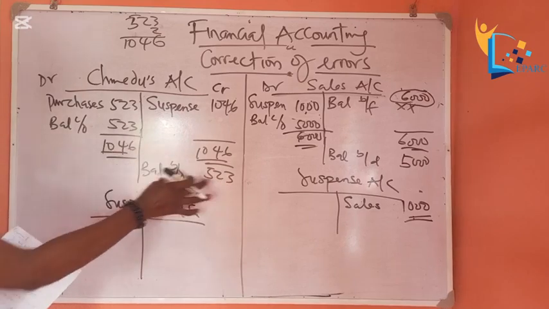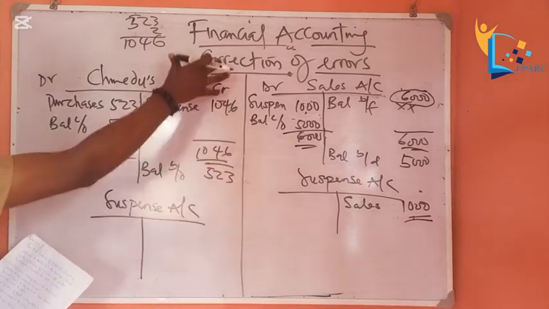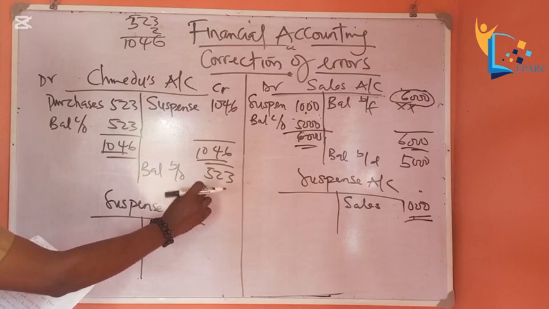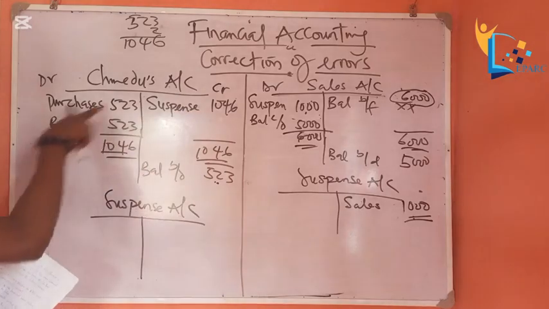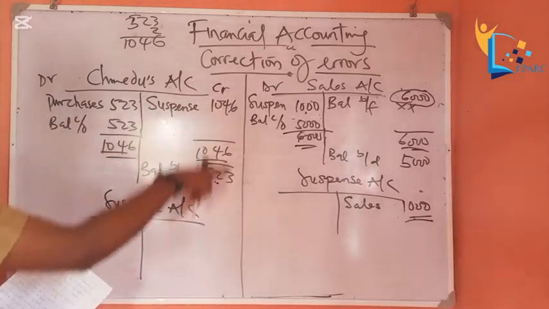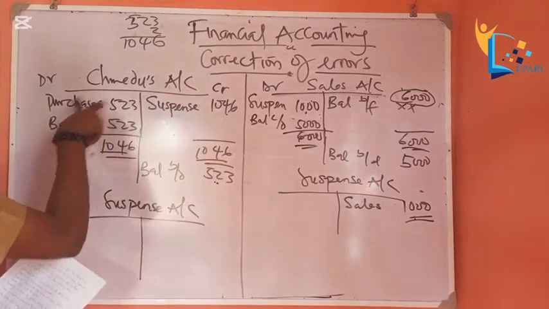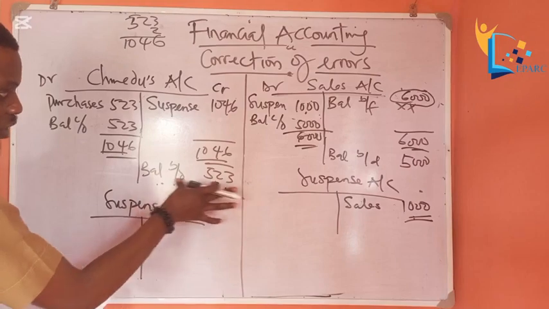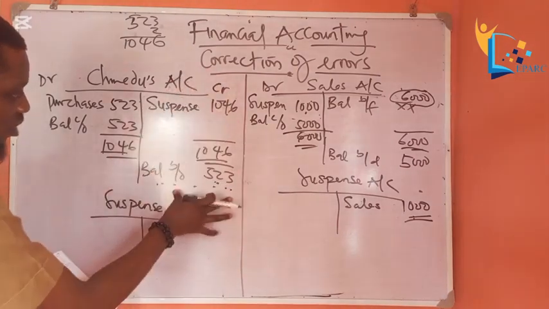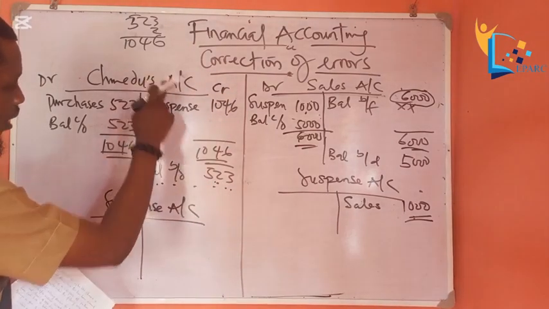The balance is now on the correct side of the ledger, 523. See it? Before, it was here. So after our correction, the balance is now on the credit side. Don't look at these ones. See where your attention should be. Your attention should be here. This is what we are trying to achieve. So the balance is on the credit side of the payables account.